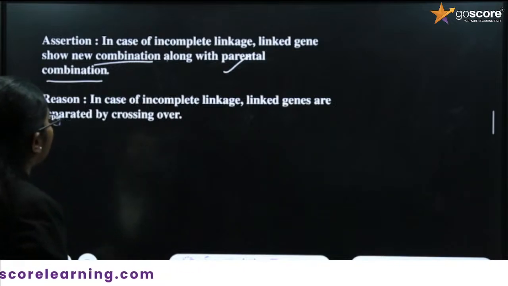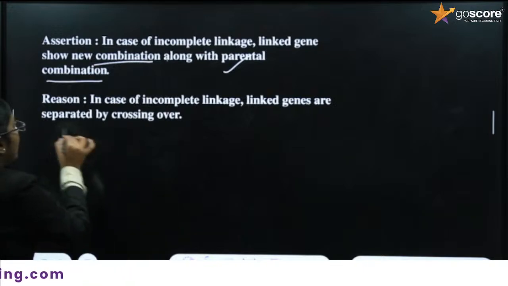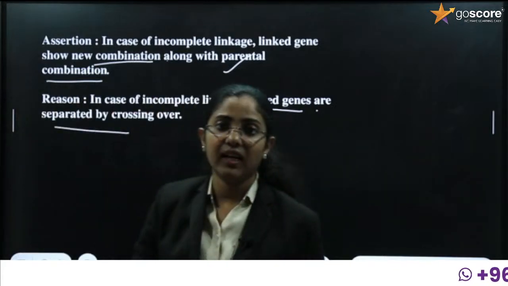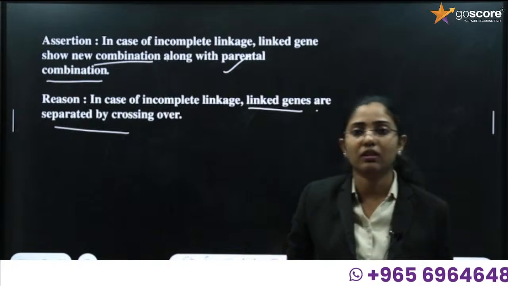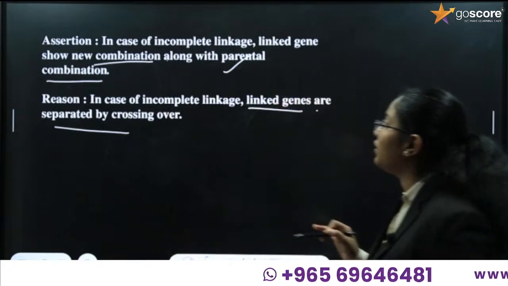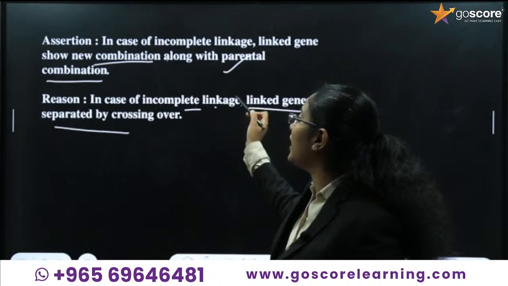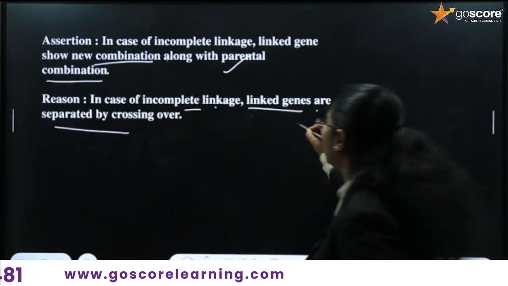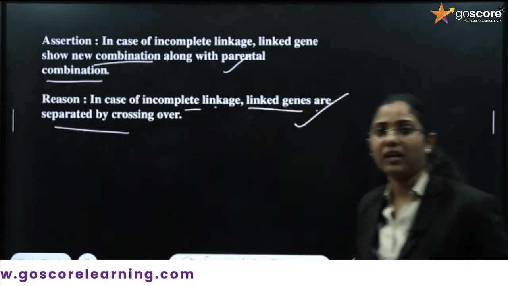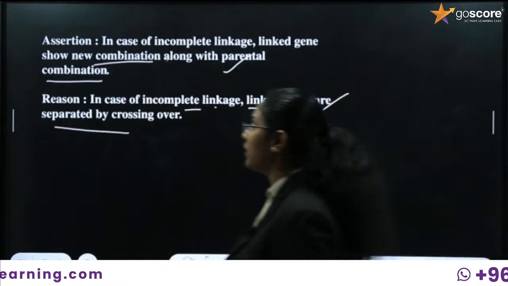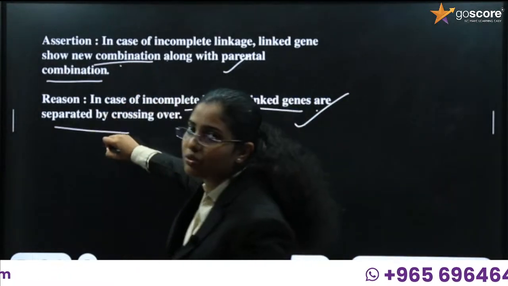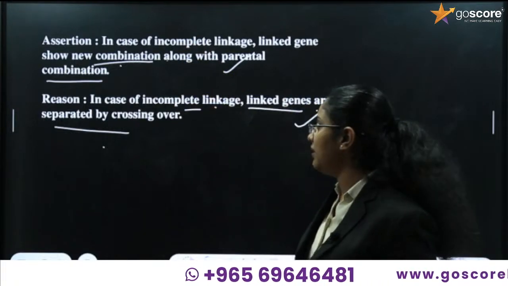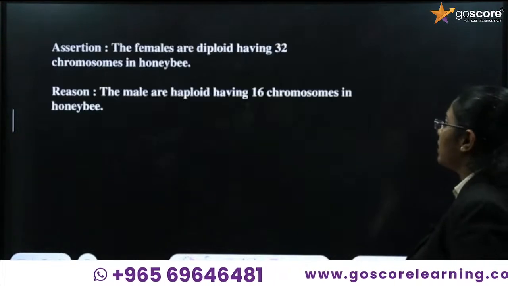In case of incomplete linkage, linked genes are separated by crossing over. While we have studied linkage and crossing over, we have learned that when genes are linked, the linked genes can be crossed over. So in incomplete linkage, we can say the linked genes are separated by crossing over. That means this statement is also a true statement. So we can say both assertion and reason are true, and the reason is the correct explanation for the assertion. Okay, fine, clear. So next question.